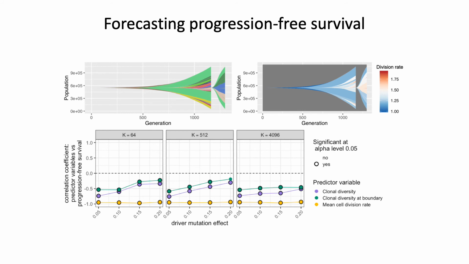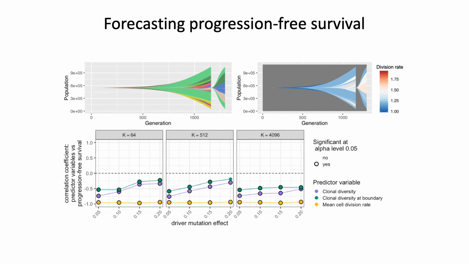Finally, what we looked at was if we grow tumors and we allow them to acquire rare resistance mutations, and then we subject these tumors to treatment when they reach an endpoint size, in this case 1 million cells, then any surviving cells are allowed to regrow, and we measure how long it takes the tumor to rebound from its pre-treatment time point to reattain its pre-treatment size. This is the progression-free survival time. And we see whether that progression-free survival correlates with observations we make of the tumor just before treatment.